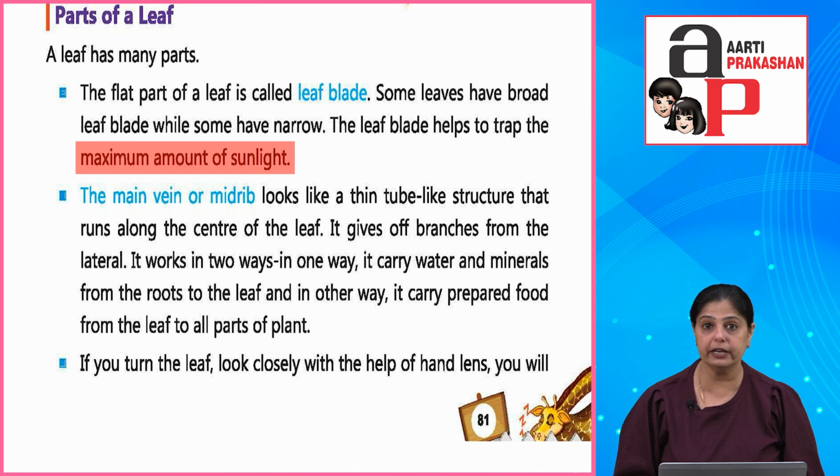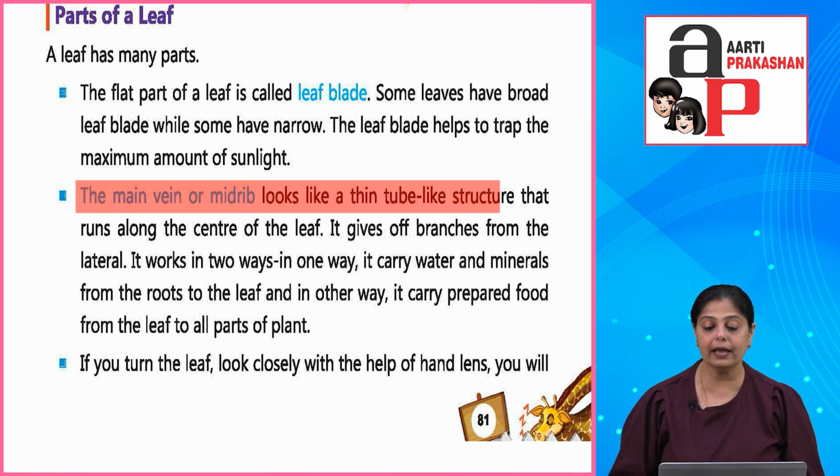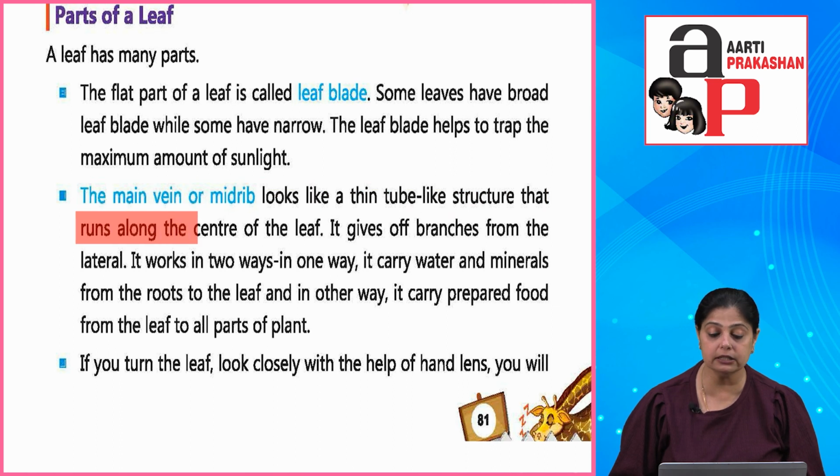अब कोई कोई लीफ ब्लेड जो होते हैं काफ़ी ब्रॉड होते हैं और कोई कोई होते हैं नैरो, and that is because then they are able to trap the maximum amount of sunlight on them, okay? Now the main vein जो बीच में से जाती है, and the midrib, okay, it looks like a thin tube like structure that runs along the center of the leaf.